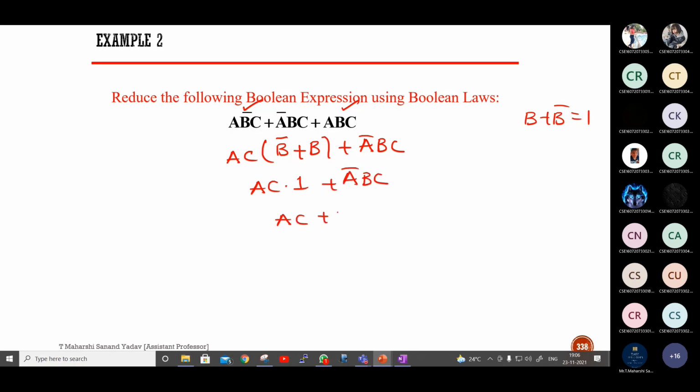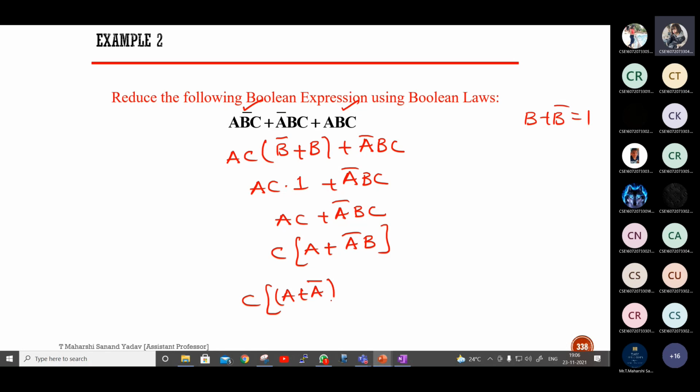What is the next step? What do I have to take common? Take C as common. This is A plus A bar B. Next, which rule will you apply? Distributive law. So A plus A bar dot A plus B. A plus A bar is how much? 1.